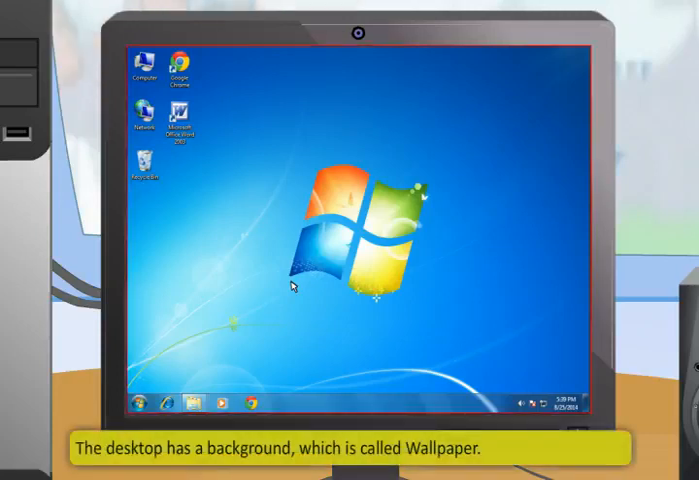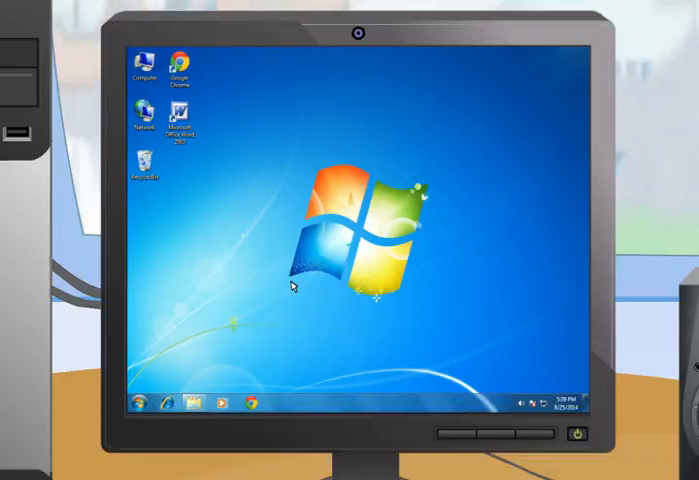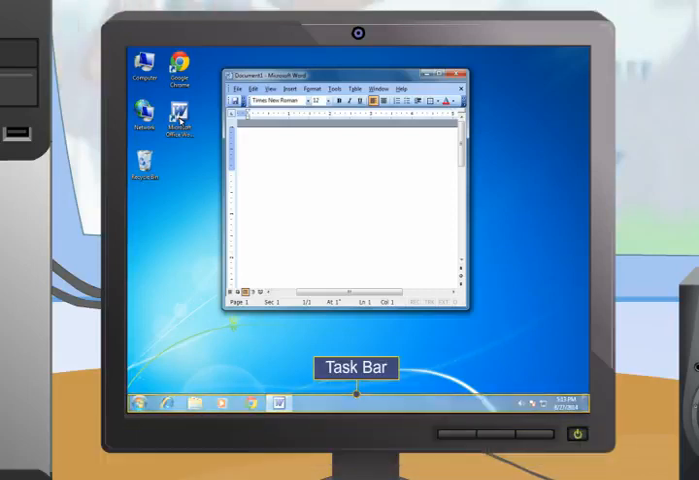The desktop has a background, which is called wallpaper. The first screen that you get when you start and log on to your computer is called a desktop. The small pictures on the desktop are called desktop icons. These icons represent shortcuts for files, programs, and folders which could be quickly and easily accessed. The horizontal bar at the very bottom of the screen is called the taskbar.